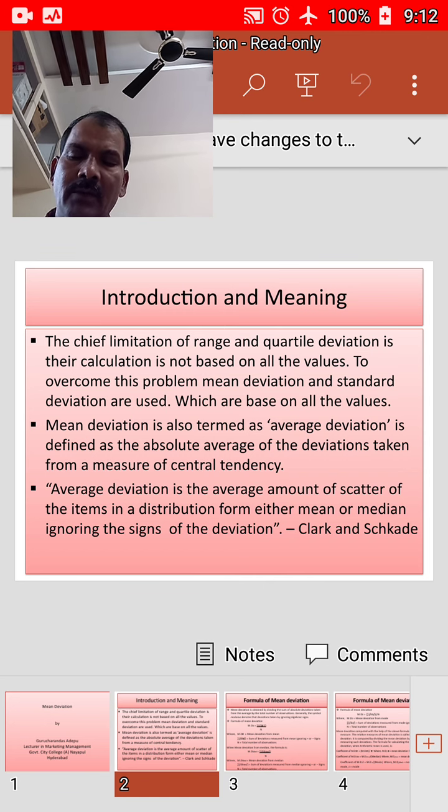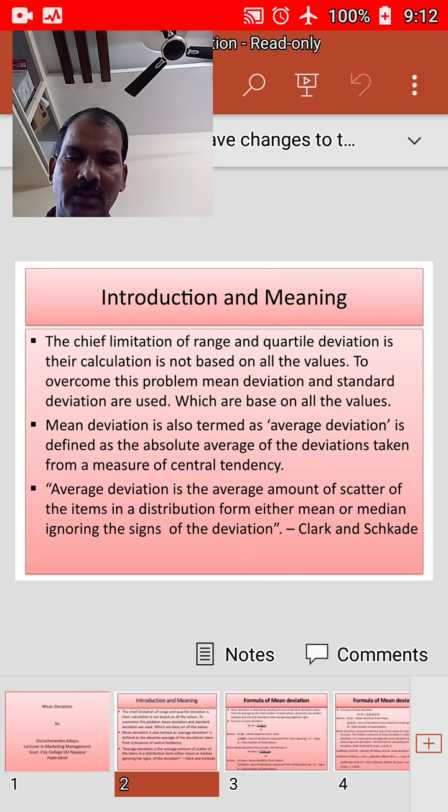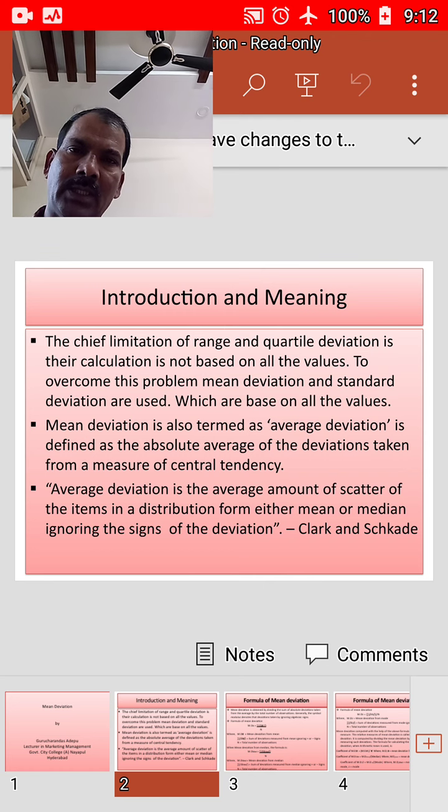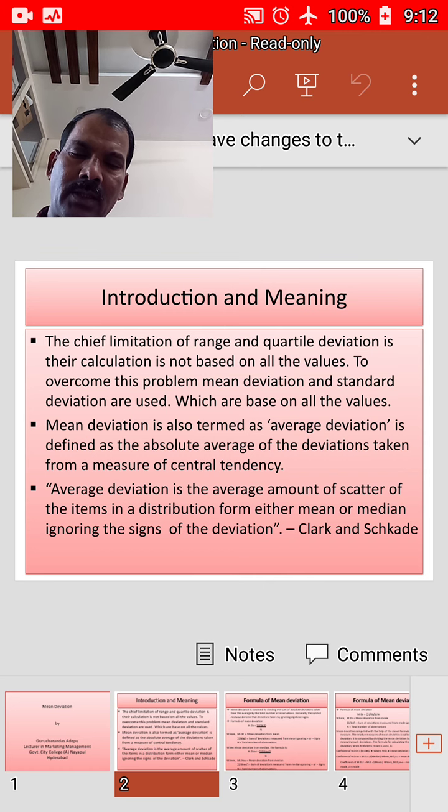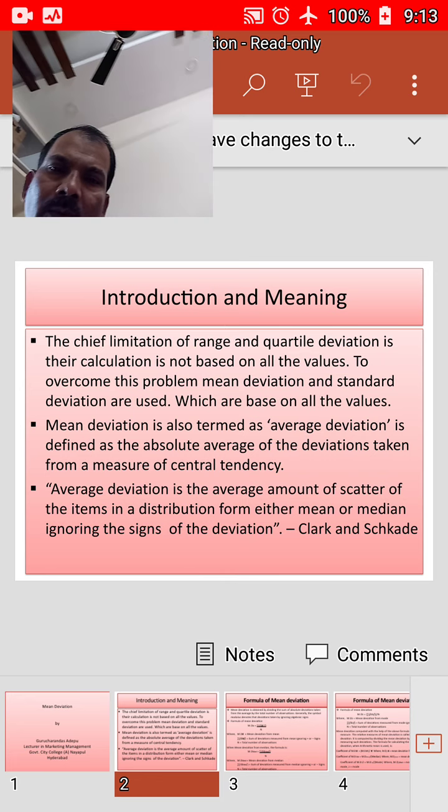Earlier we have discussed range and quartile deviation for measuring dispersion. The chief limitation of these two methods is that their calculation is not based on all the values. To overcome this problem, other methods of dispersion which are based on all the values are used. That is, mean deviation and standard deviation will overcome this problem.